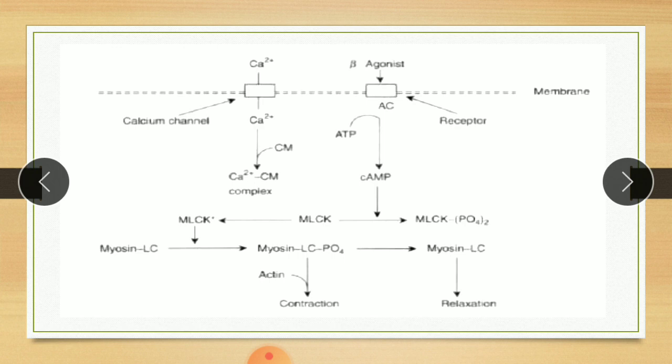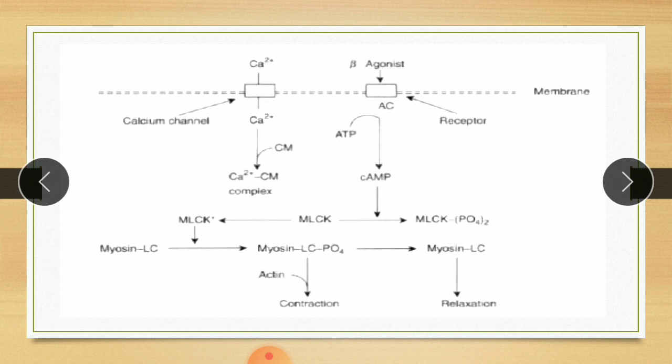The L-type calcium channel on the heart and the L-type calcium channel on blood vessels are approximately the same. The cardiac L-type channel is activated through beta-adrenergic stimulation via cyclic AMP, whereas the L-type channel in smooth muscle may be regulated by a GPCR-linked phospholipase pathway.